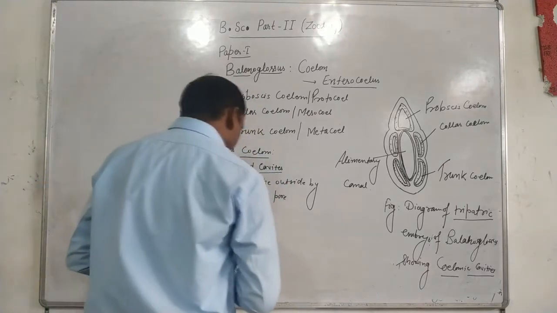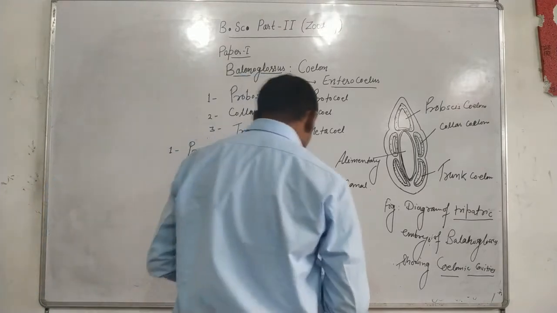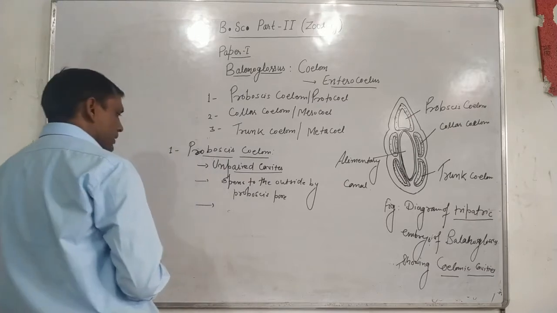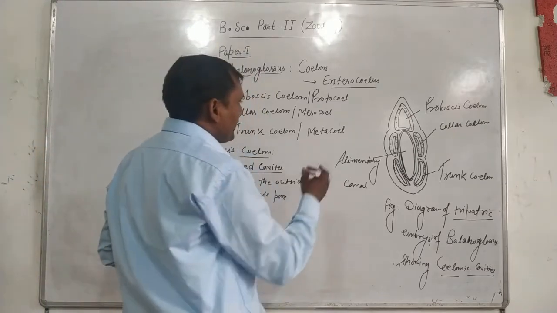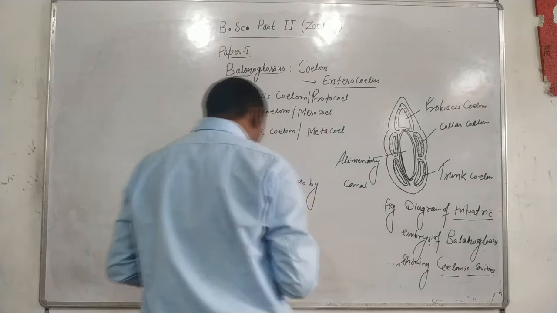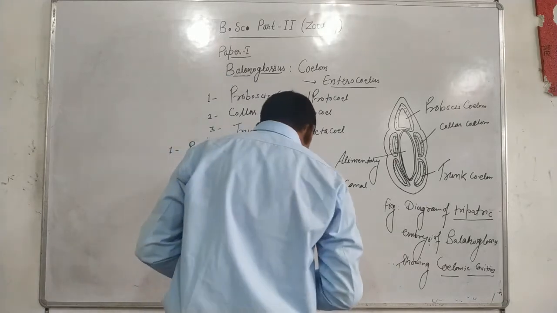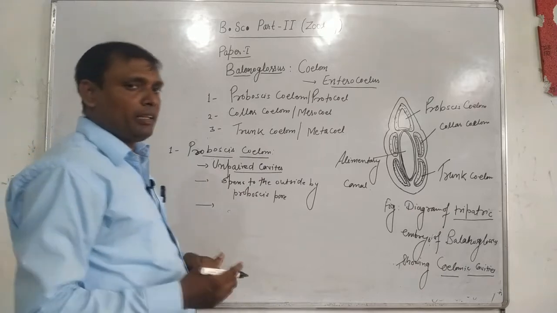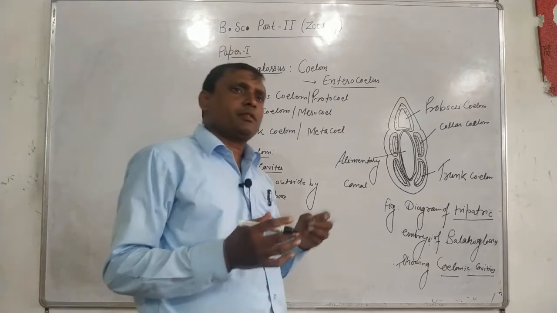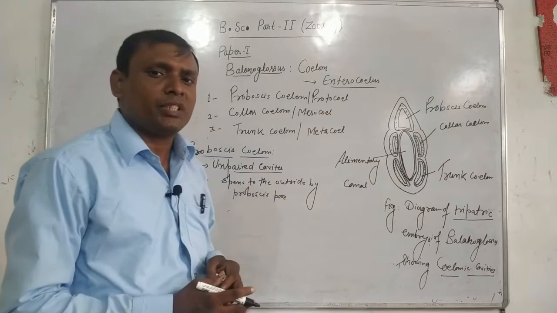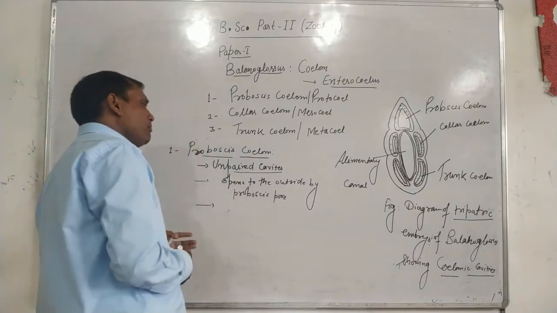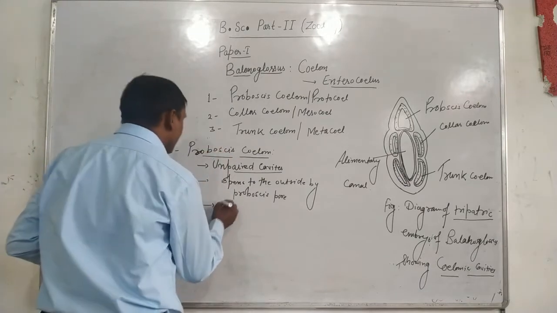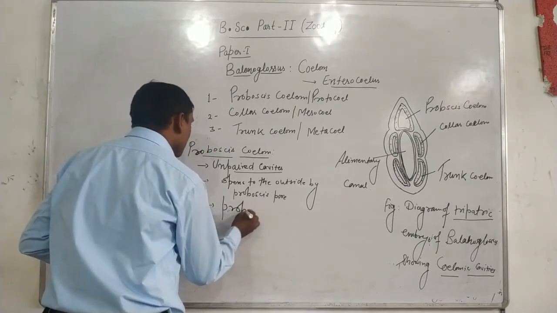A small central space is occupied by the proboscis complex. A small space inside the proboscis coelom is occupied by what is called the proboscis complex.